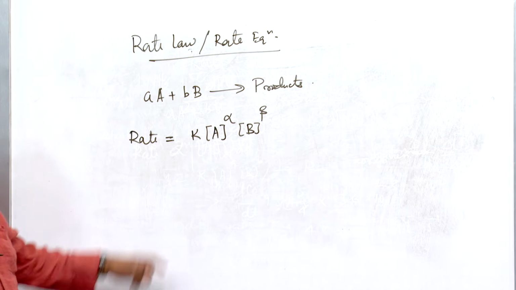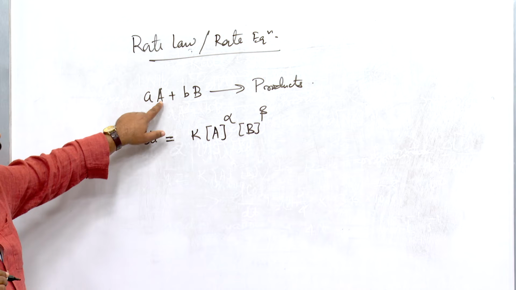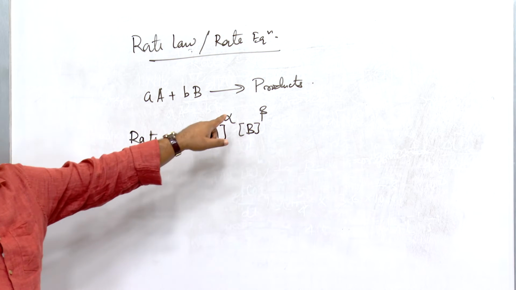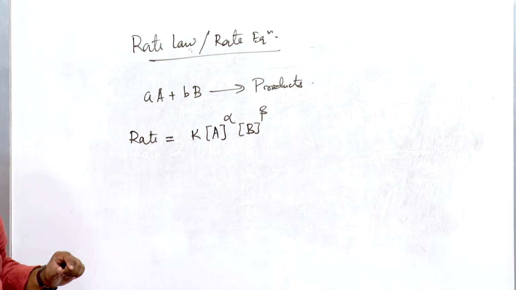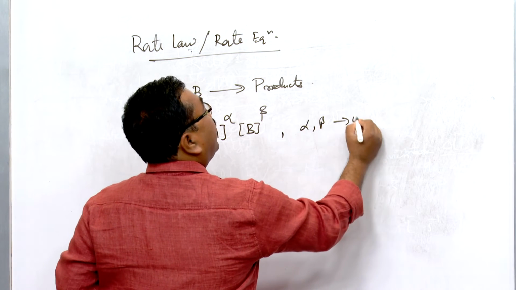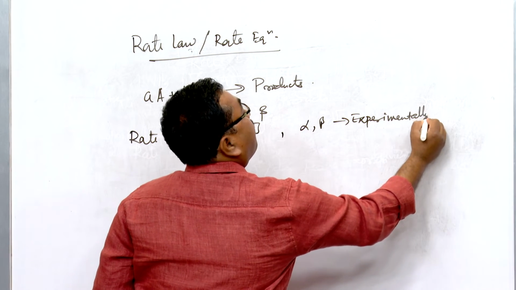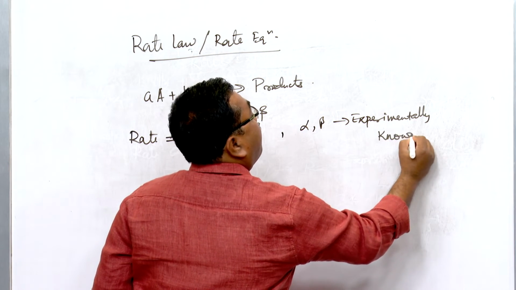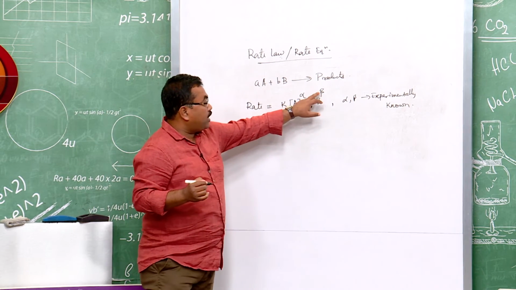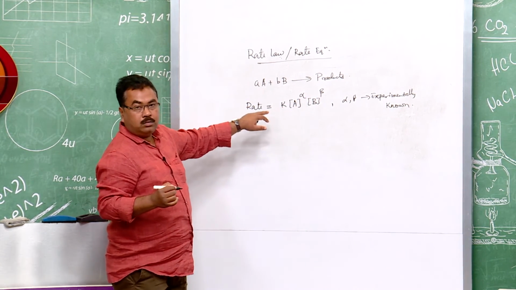Here I have not chosen these powers from the coefficients of A, the small a. I have altogether different coefficients alpha and beta, and these two coefficients alpha and beta are experimentally determined. So, since these two terms are experimentally known, the whole equation is experimentally known.